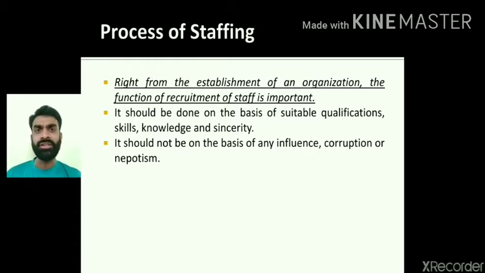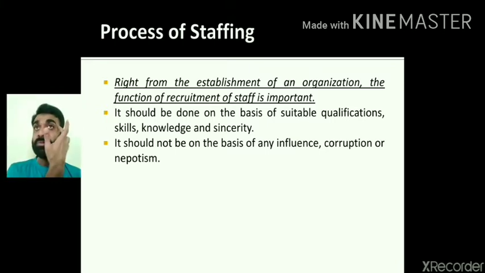And the most important thing: recruitment, what does it mean? To acquire people, that means to invite people to apply for the job. Let me give you an example of recruitment. Suppose in Divine Public School we have a vacancy for the post of an assistant teacher, right? What we are going to do is place an advertisement in the newspaper. That is a part of recruitment.